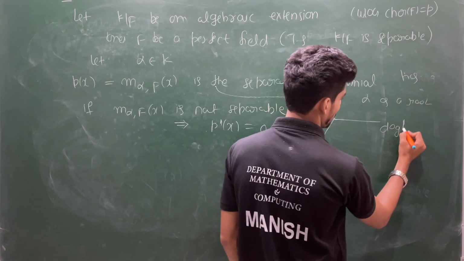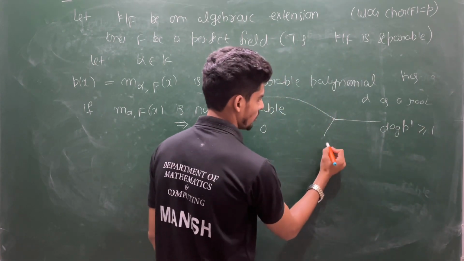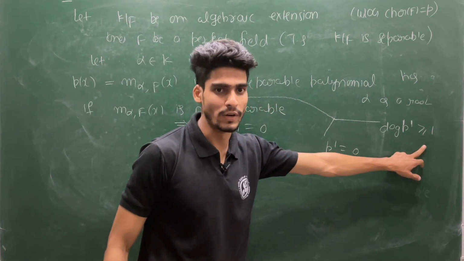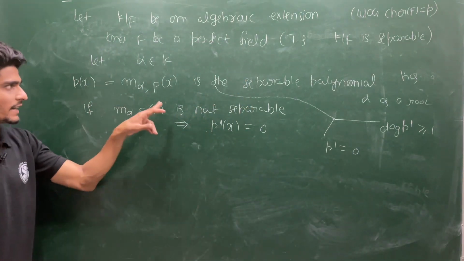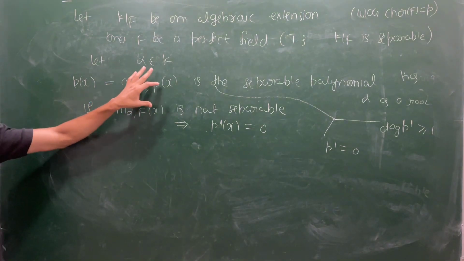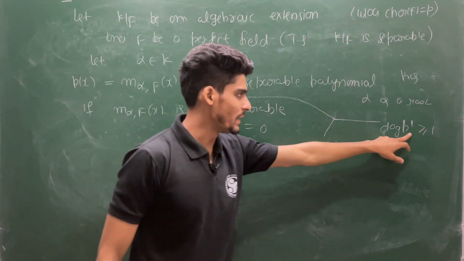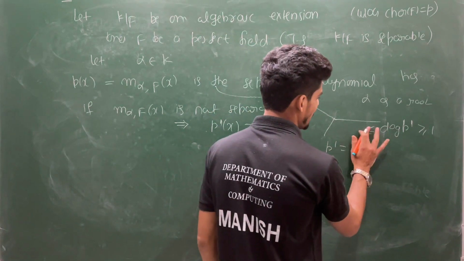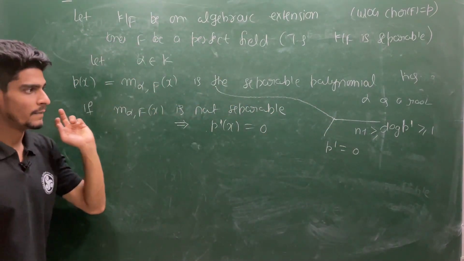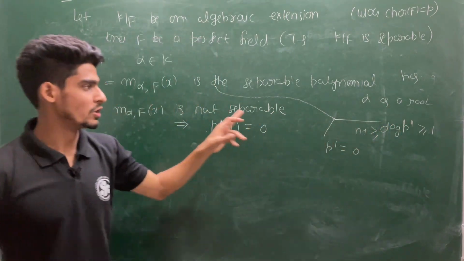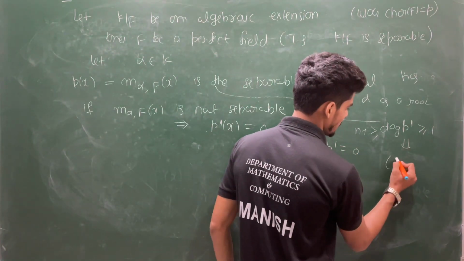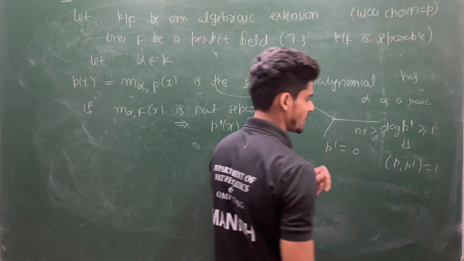Either the degree of p prime is bigger than or equal to 1 or p prime vanishes completely. If the degree of p prime is bigger than or equal to 1, then directly this is a separable polynomial, because the only factors of the minimal polynomial are the minimal polynomial and 1, and the degree of p prime will be less than or equal to n minus 1, because the degree of p you can assume to be n. So if you compare the factors, only a constant will be common, otherwise there will be no common term. So this will imply the GCD of p and p prime will be 1 or some constant.